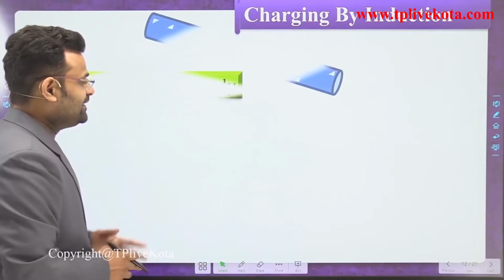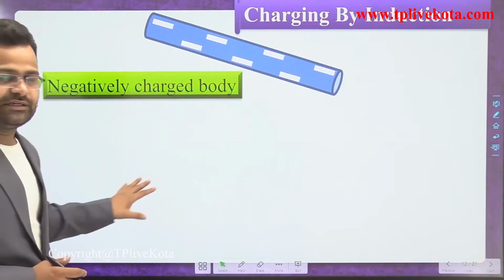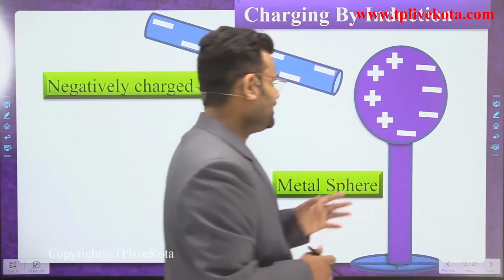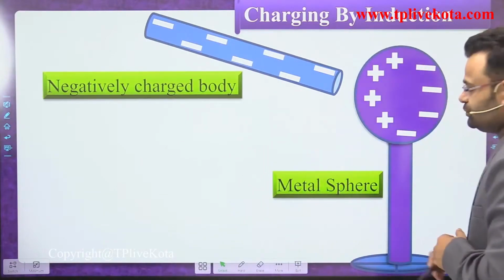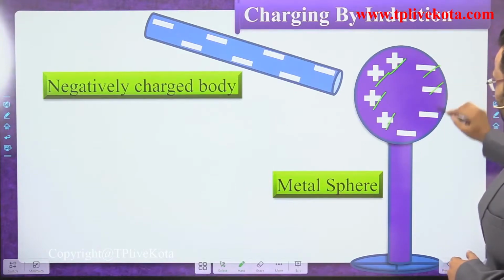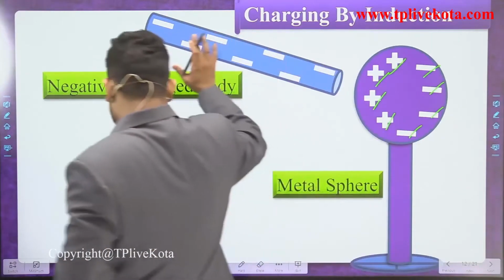In that condition, let that be a negatively charged rod, and we have one more body, a metal sphere. It has the same amount of positive and same amount of negative charge. Both are neutral, and the rod has a negative charge.